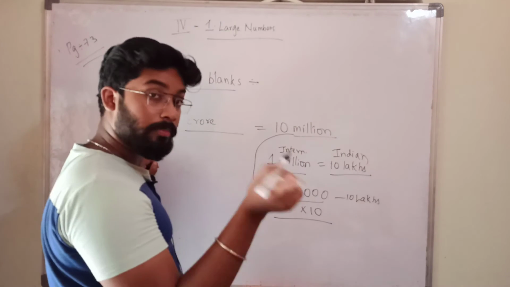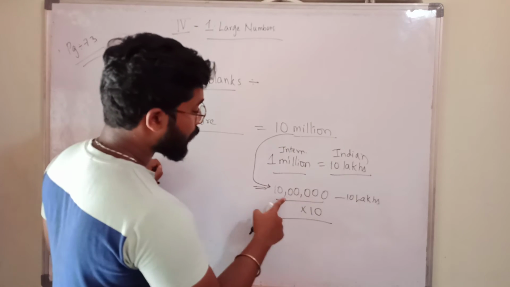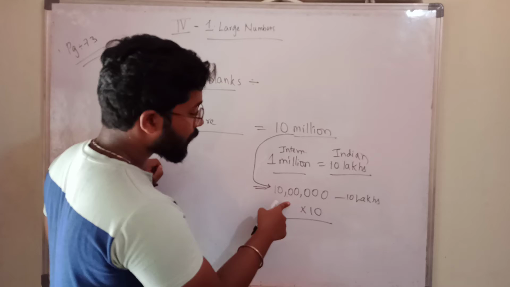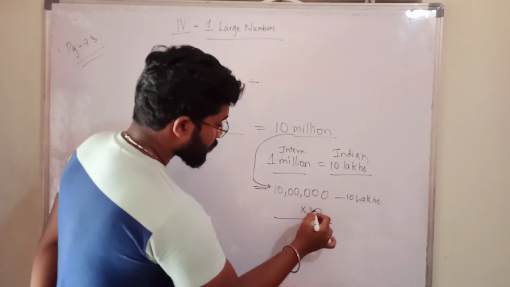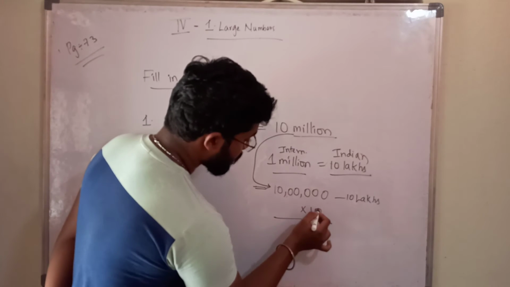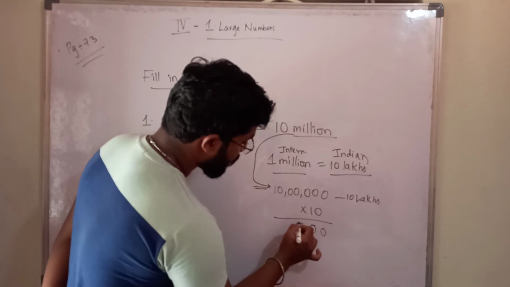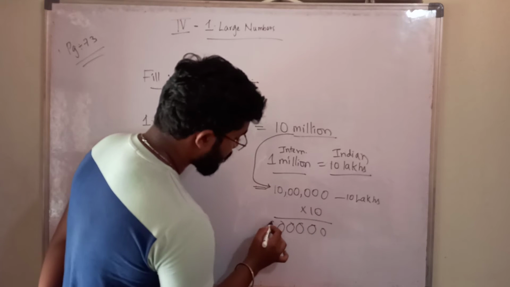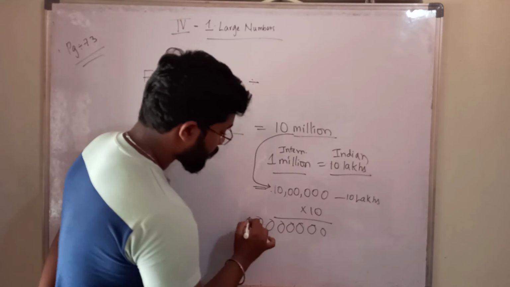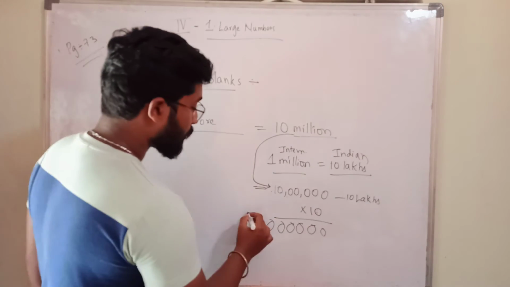We have to multiply, no? Previously we did into 10. What you have to do now? You have to multiply 10 lakhs with 10. What you will get? See, 0, 0 into 0, 0, 0 into 0, 0, 0 into 1, 0. Next again we have to multiply with 1.